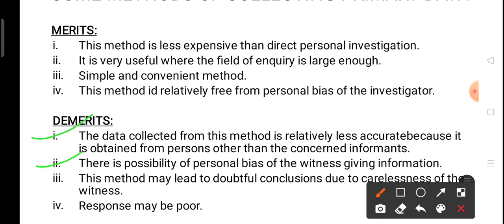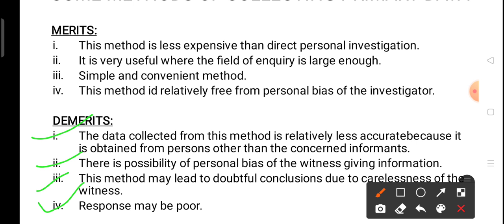Second, I have discussed. Third one is, this method may lead to doubtful conclusions due to carelessness of the witness. See, if the witness is not providing me the whole information, he is being careless in providing me the information, then whatever conclusion I draw by my study may be doubtful, or they may not be the exact conclusions. Okay, and the last is, response may be poor.